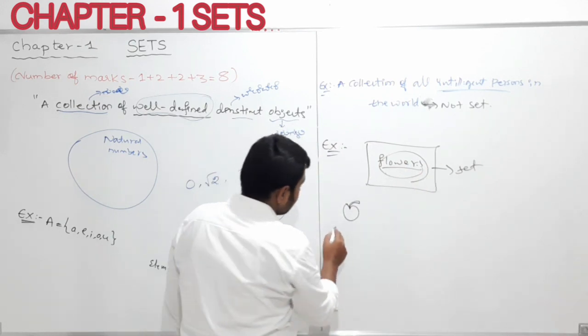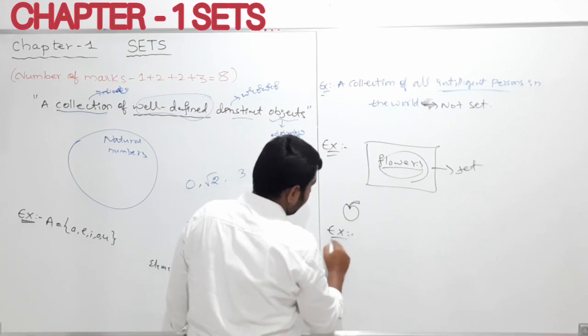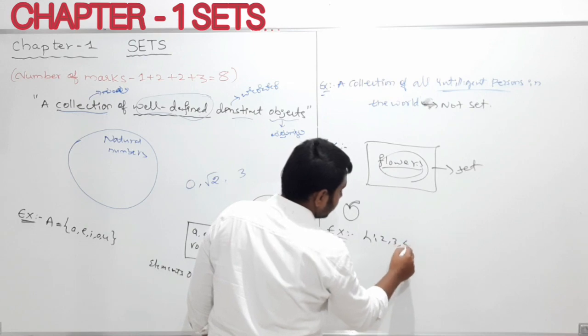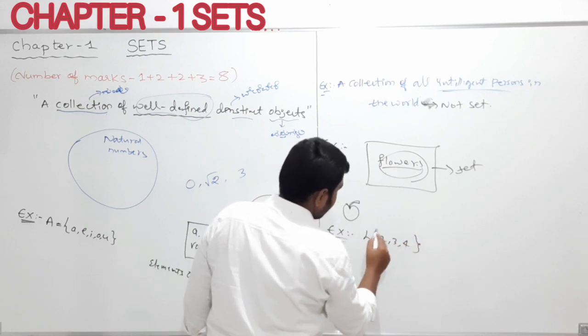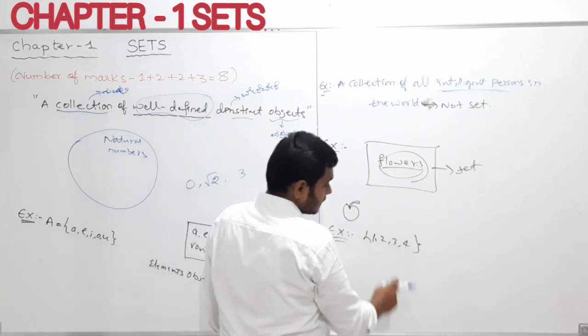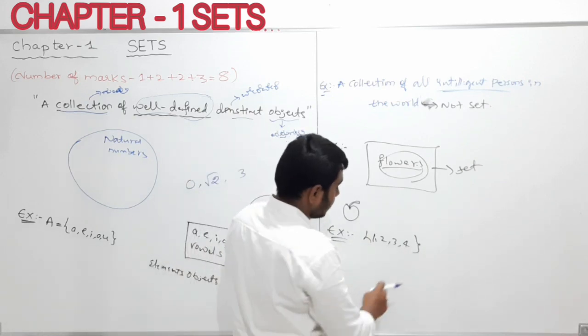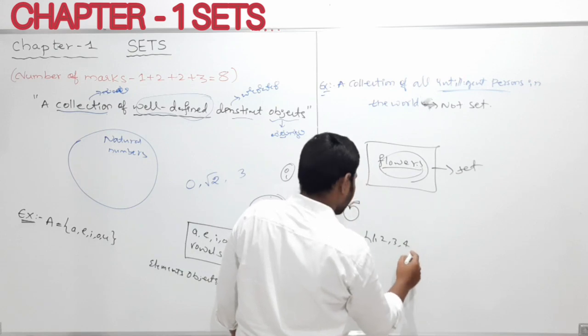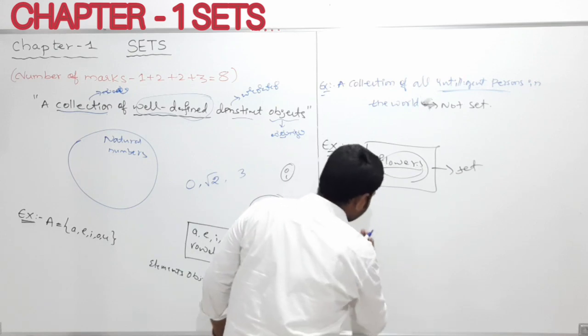And now, my dear students, I'll take one example. Here it is 1, 2, 3, 4. I'm taking this example. Is this a set, my dear students? Yes, I'll define it. I'll write one set here, my dear students.